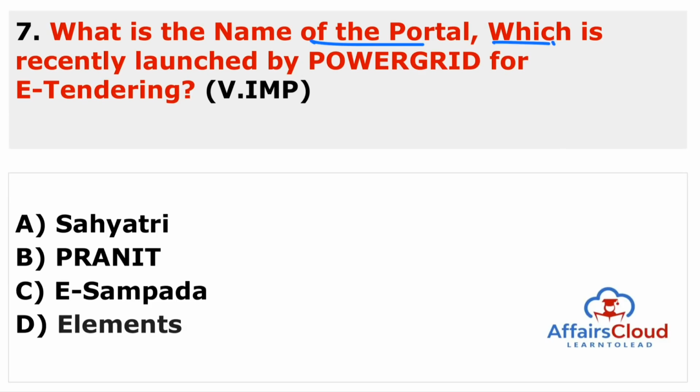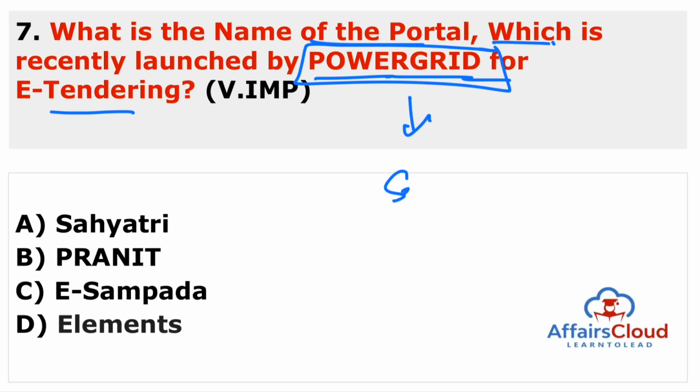What is the name of the portal recently launched by Power Grid for e-tendering? The most important keywords under this question are Power Grid and the name of the portal, because Power Grid is making a number of innovative developments for digitalization. Power Grid is a central public sector unit and a Maharatna company owned by the Ministry of Power. You have to remember who the chairman is. The chairman is Shri K. Shrikant, currently the chairman and managing director of Power Grid.